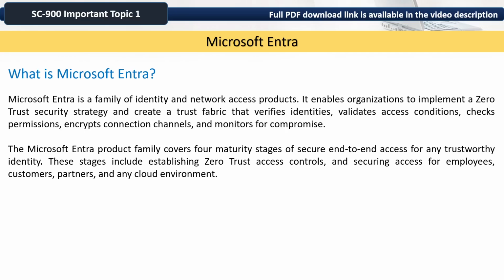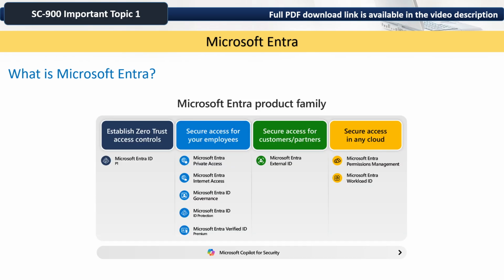The Microsoft Entra product family covers four maturity stages of secure end to end access for any trustworthy identity. These stages include establishing zero trust access controls and securing access for employees, customers, partners, and any cloud environment. This is the diagram showing different Microsoft Entra products categorized based on the four maturity stages.